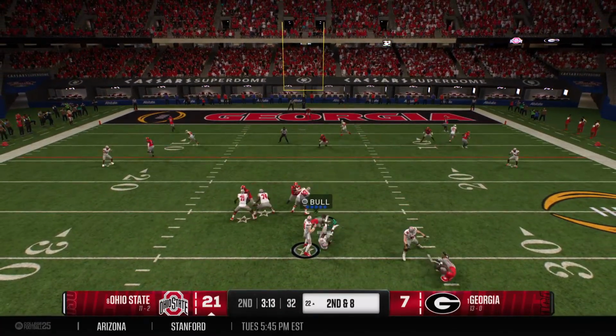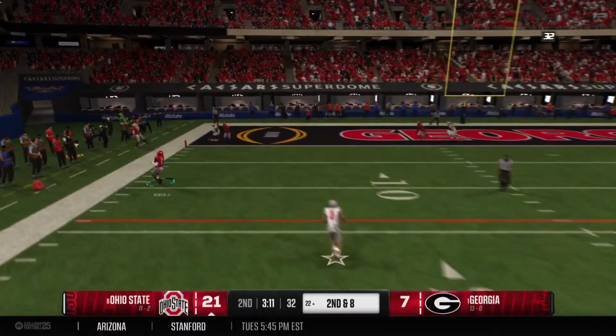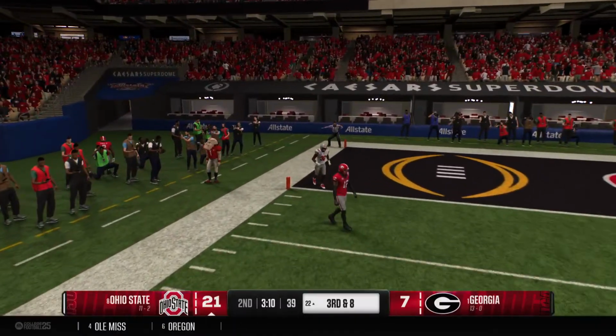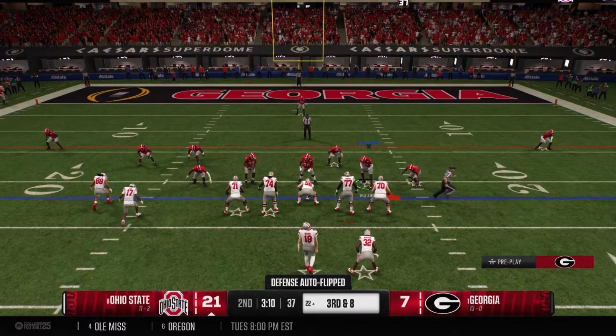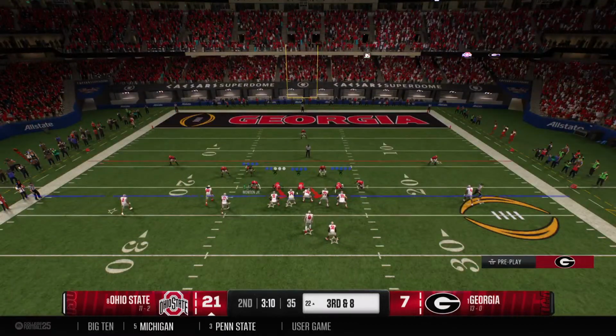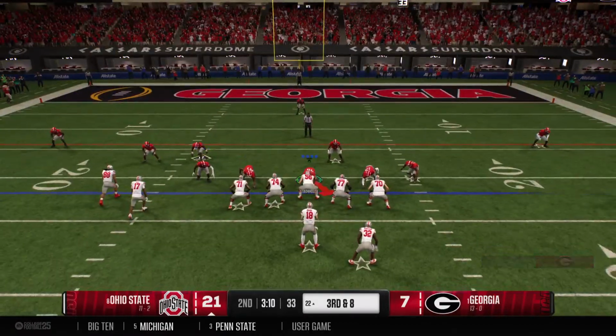Now they'll switch it up, looking to throw the ball here. Just gets the pass away, but took a shot that time. Now it's 3rd and short from the 22. You expect this is 4-down territory. Let's see what they do on 3rd down.